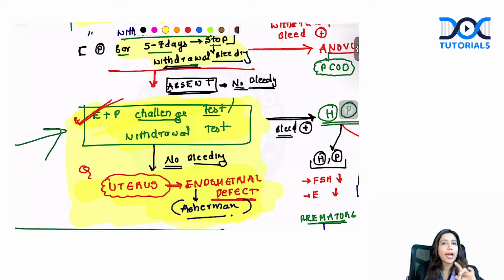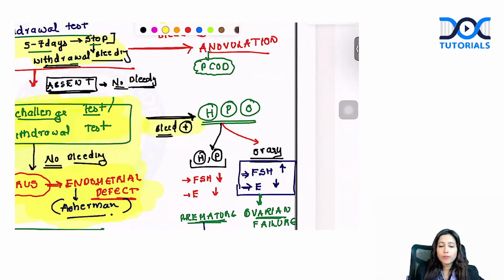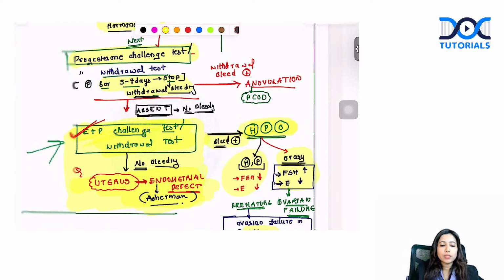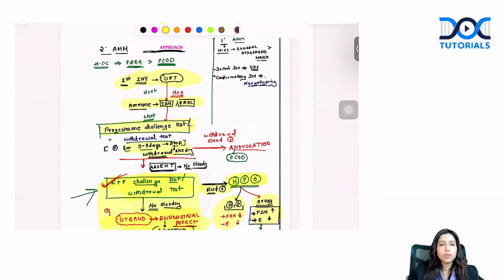Think about Asherman syndrome or endometrial defect, or even they can give you problem at the level of uterus. Suppose she bleeds after giving estrogen and progesterone, you will think about problems at the level of hypothalamus, pituitary or ovary. How to differentiate this? Ovarian problem, FSH is raised, estrogen is low, whereas hypothalamus and pituitary problem, FSH as well as estrogen is low.